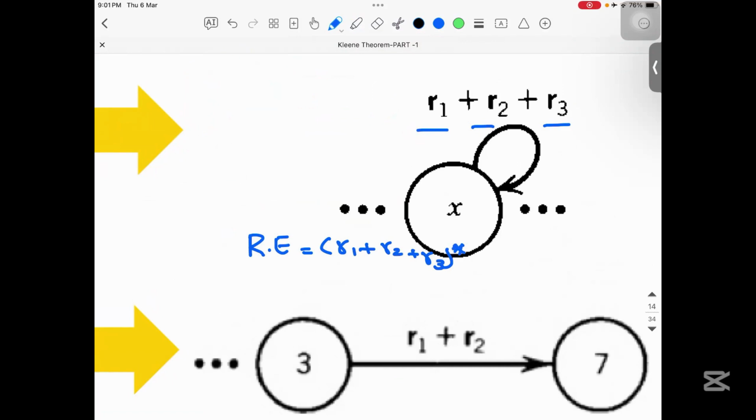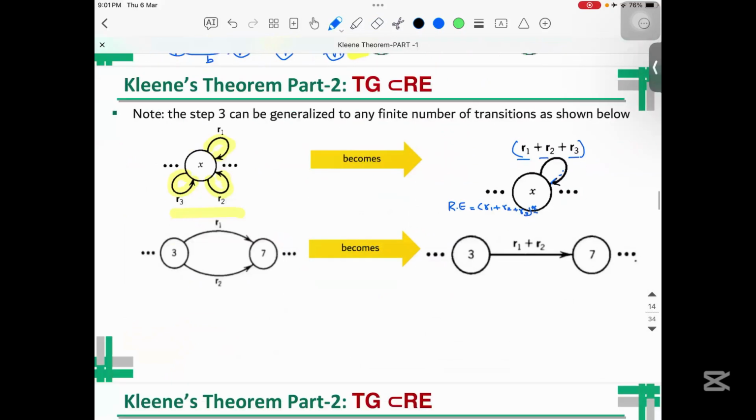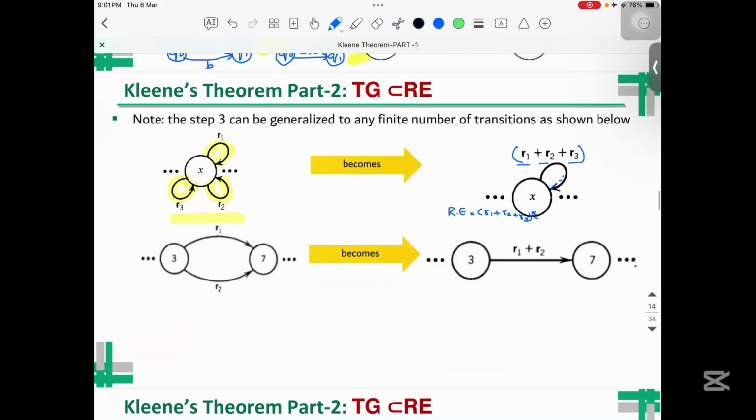Keep in mind, when the loop is still there, we are not allowed to write the star here. We will write the star when we do not represent this particular loop. So currently it will be just R1 plus R2 plus R3. But if I need to write a regular expression for this diagram, then in that case I will use the star. Similarly, this is the same as the previous diagram. It will be R1 plus R2.